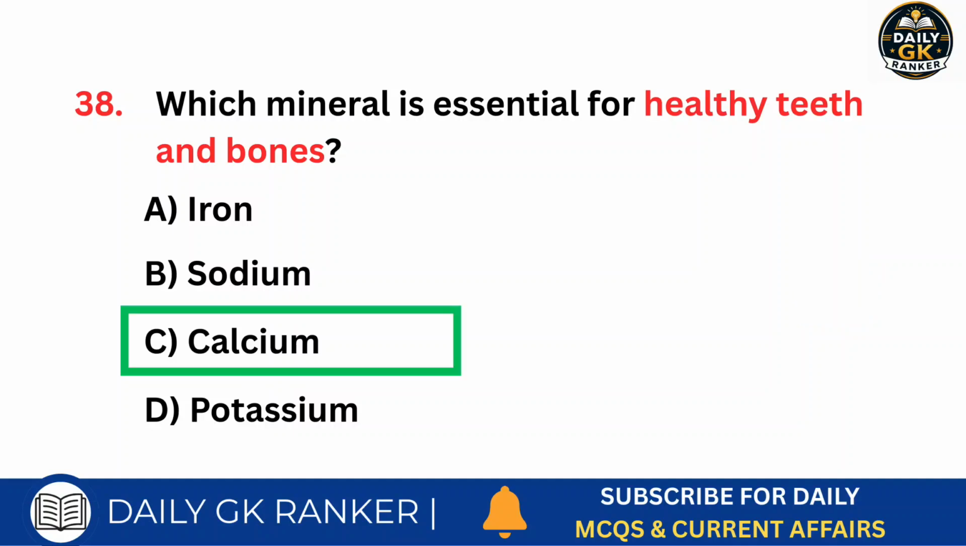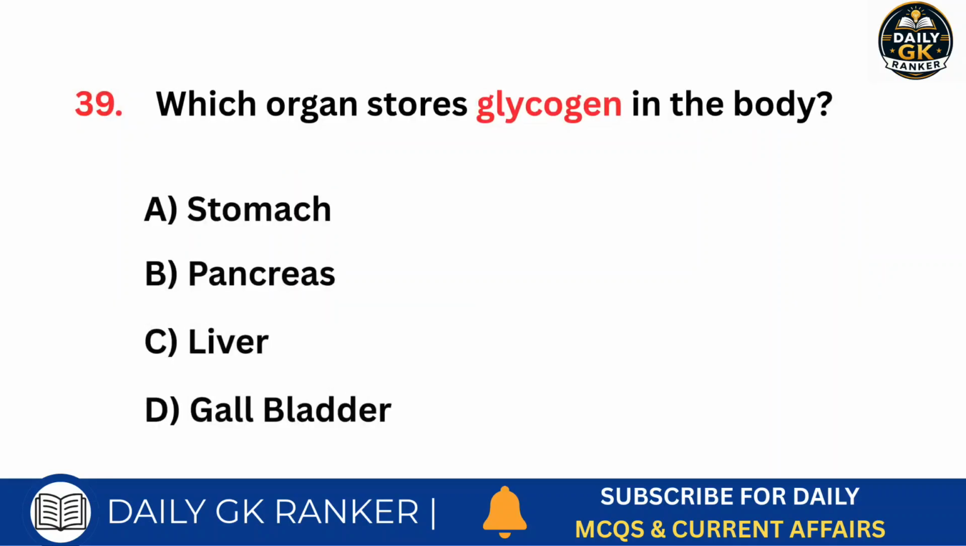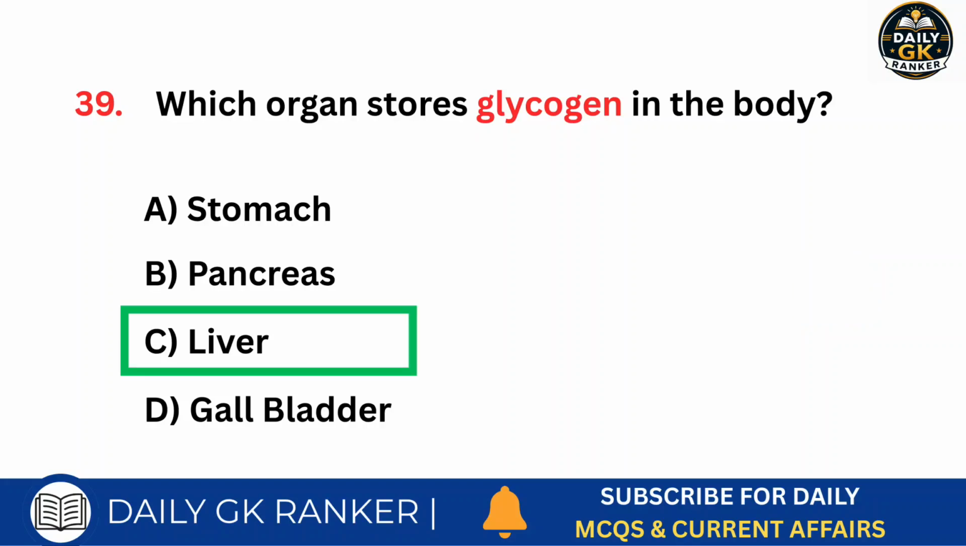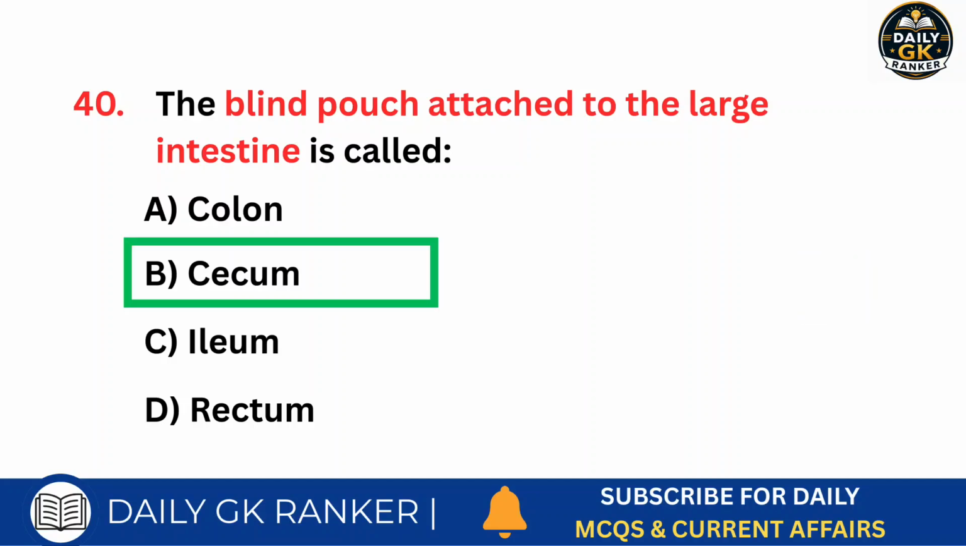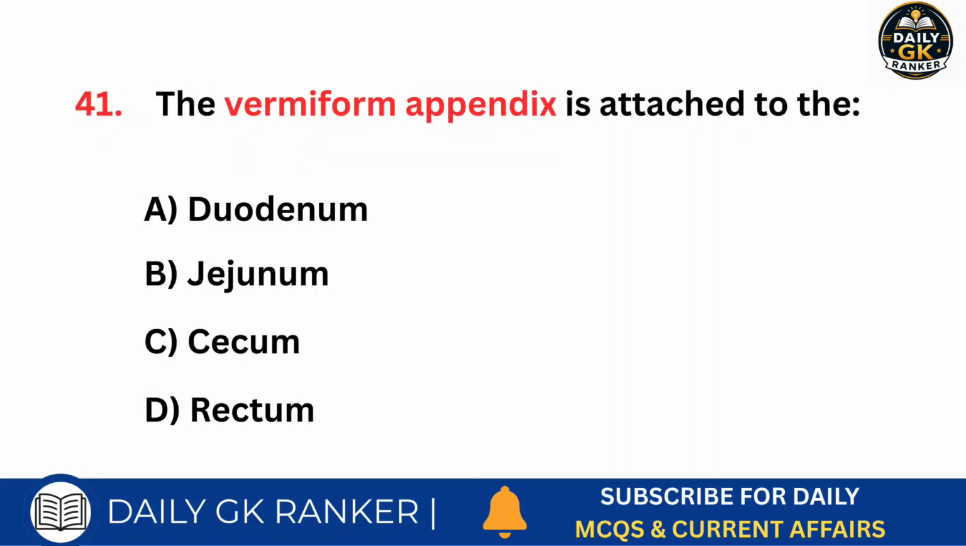Answer is calcium. Which organ stores glycogen in the body? Answer is liver. The blind pouch attached to the large intestine is called. Answer is caecum. The vermiform appendix is attached to the. Answer is caecum.